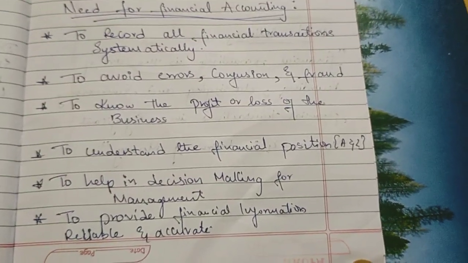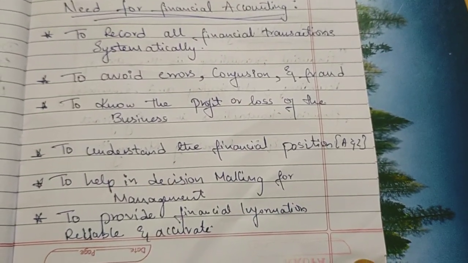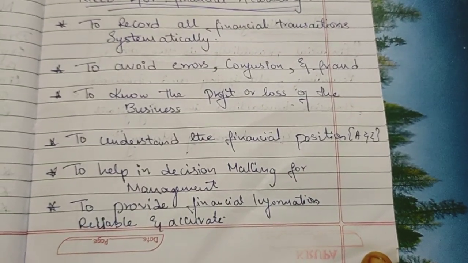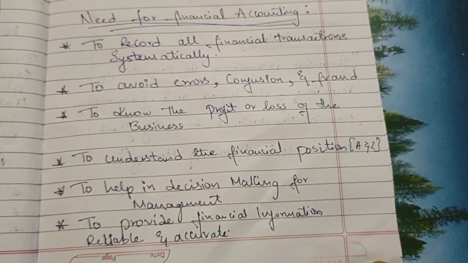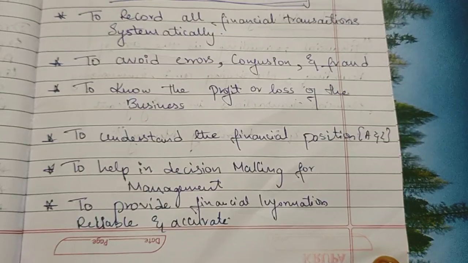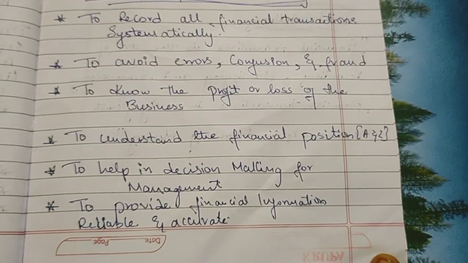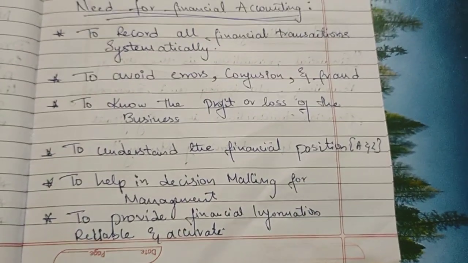To record all financial transactions systematically, in the sense, a business has many day-to-day transactions, so it helps to keep the records, everything properly. Next, to avoid errors, confusions and fraud, it reduces the mistakes, prevents the errors, misuse of money, gives a proper evidence to maintain the records.